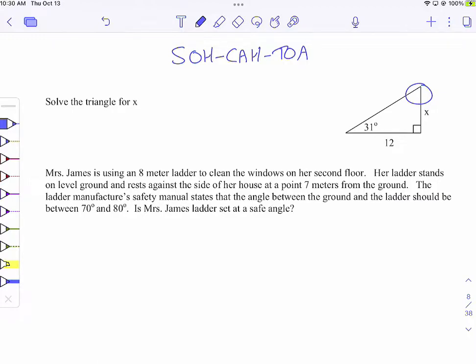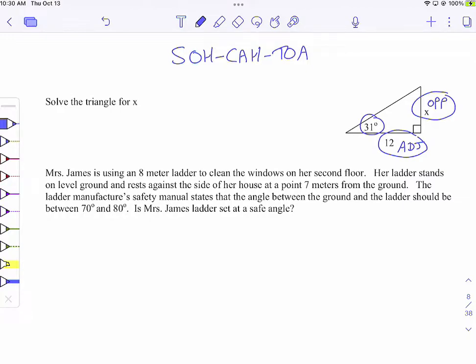That angle's 59 degrees. Okay, but why use the 59 when I can use the 31? So this is opposite 31, and this is adjacent to the 31. You gotta pick the angle first. I could have used the 59 degree angle, but I chose the 31. If you pick the 59, those labels have to be different. But I chose the 31. There can only be one unknown, so the unknown is the opposite. I'm going to obviously use the adjacent.